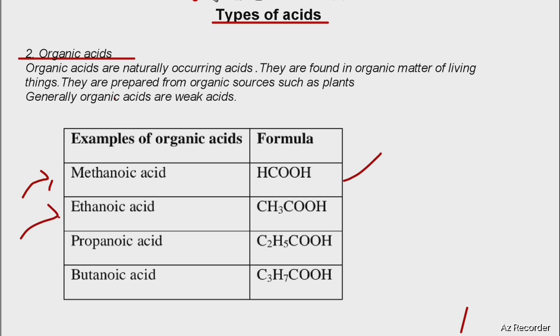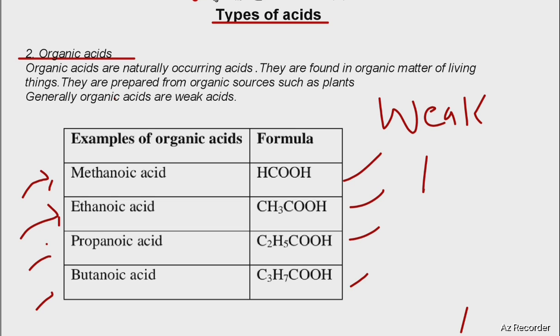Ethanoic acid, that's the formula. Propanoic acid, that's the formula, and butanoic acid, that's the formula. And here you find that these belong to a category of what we call weak acids, okay. And we are going to see what we mean when we say an acid is weak, and what we mean when we say an acid is strong.